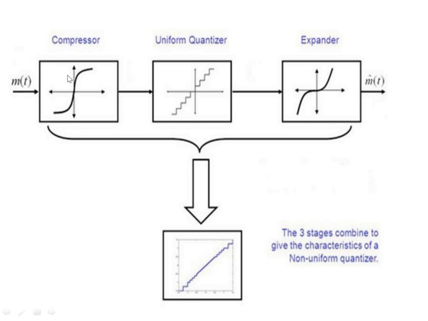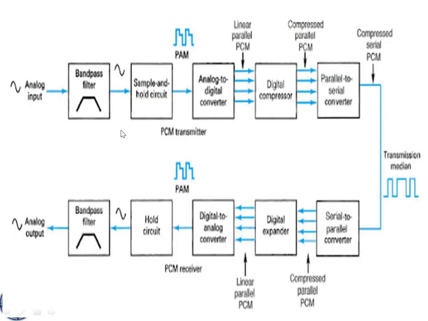In the compressor case, the signal strength is a little bit reduced. Here in this case we are going to extend the signal strength. That means the expander is the reverse procedure of the compressor. So after applying all these procedures, the signal becomes a little bit non-uniform quantized. That means it will give some straight line but not exactly. So a little bit of noise will be added to this straight line, so this is a non-uniform quantizer representation.